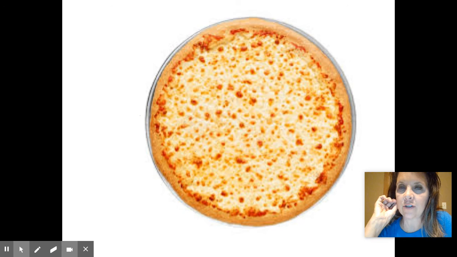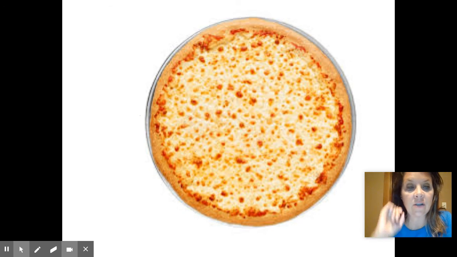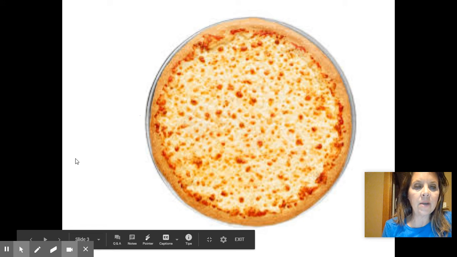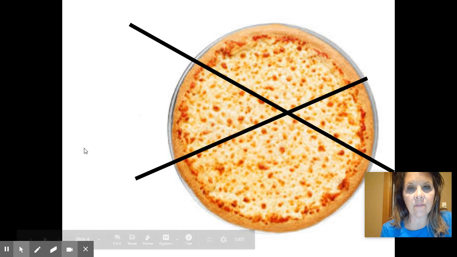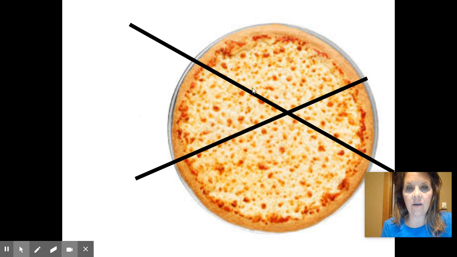If you don't have a brother, just think about a sister or another family member in your house, right? So I say, I'm going to give you guys a piece. I'm going to split it into 4 pieces. So I cut it up here. You get this part. Your brother gets this part, your mom gets this part, and I get this part.